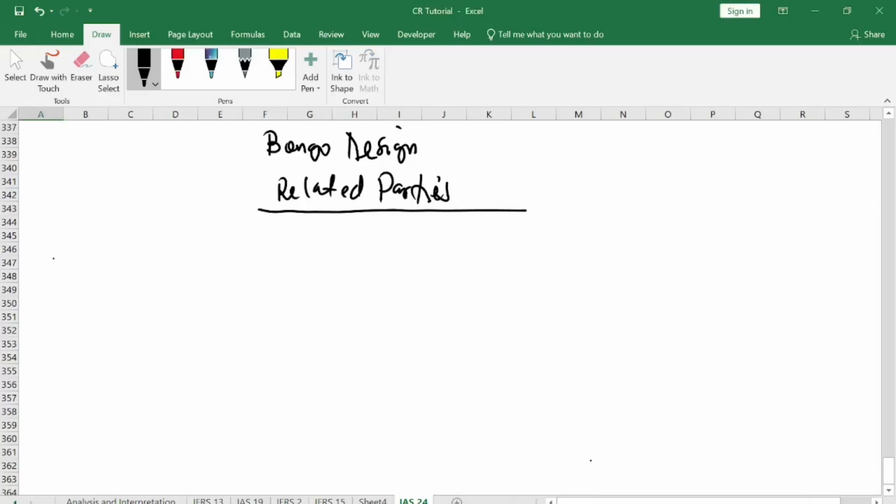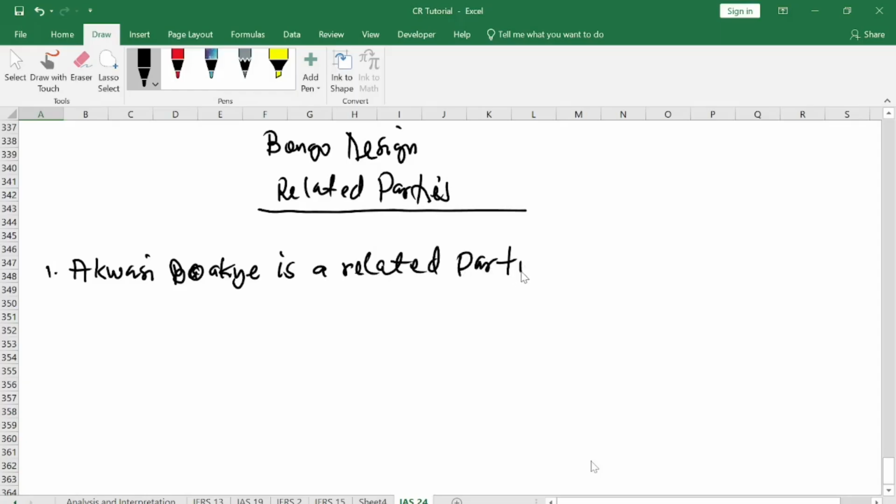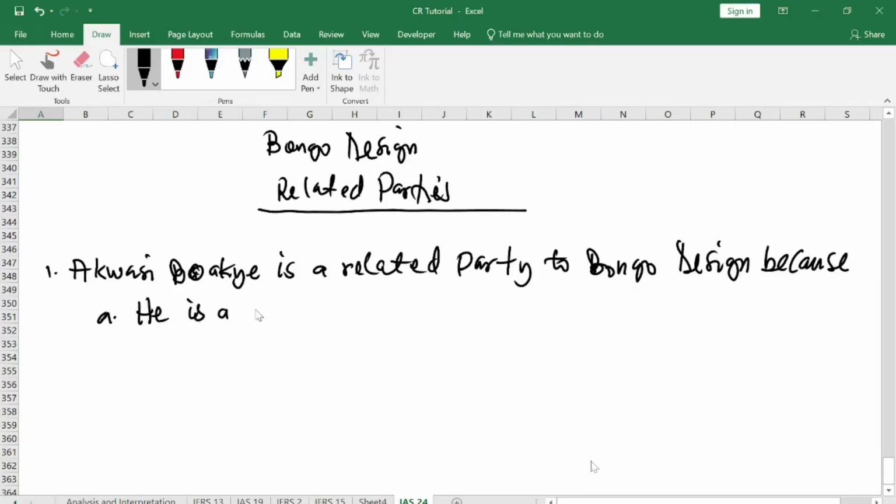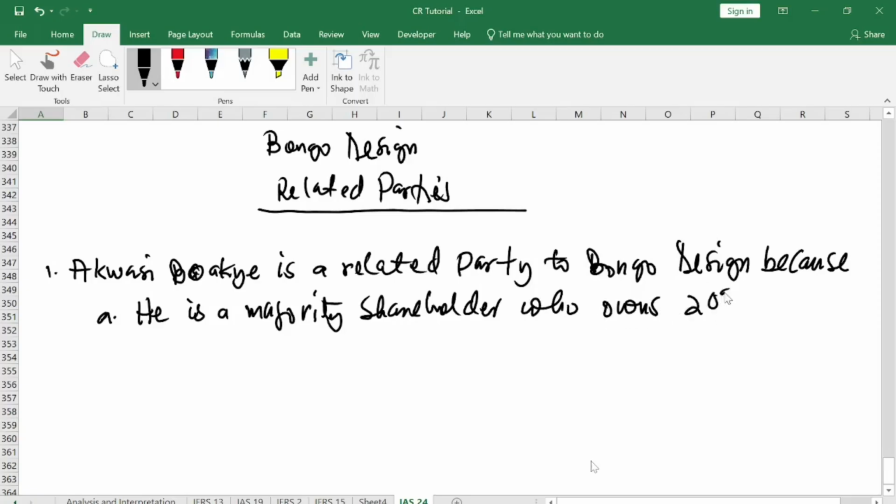So you come here, paragraph 1, you will say that Akwasi Buachi is a related party to Bongo Design because he is a majority shareholder who owns 20% shares.